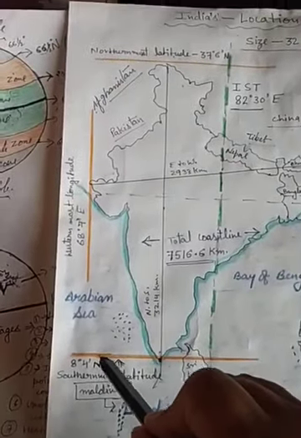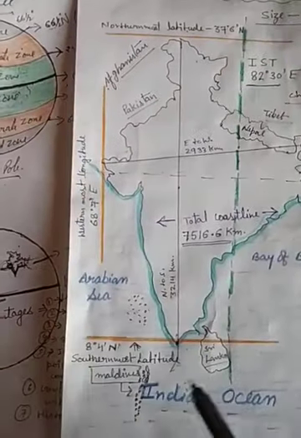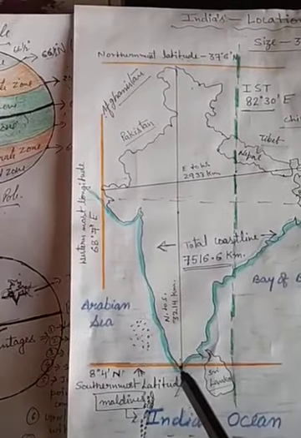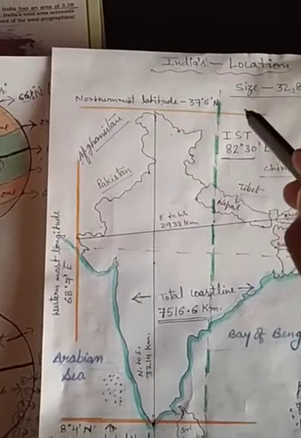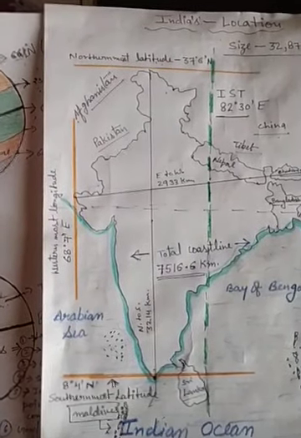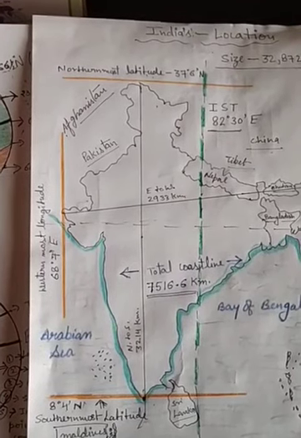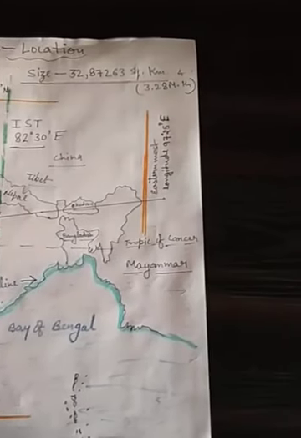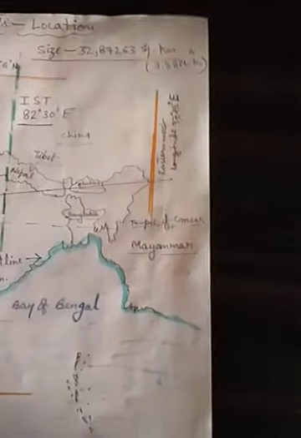So here we are putting N and N, and here east to east. Its latitudinal extent is from 8 degree 4 minute north to 37 degree 6 minute north, and the longitudinal extent is 68 degree 7 minute east to 97 degree 25 minute east.